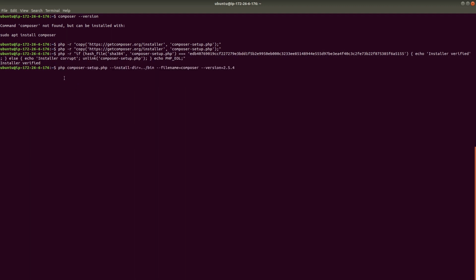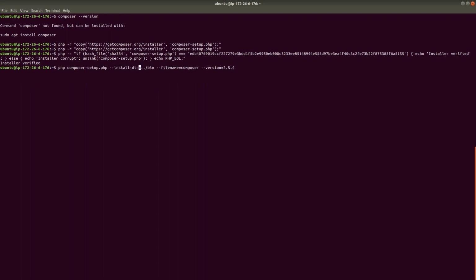PHP is our installed PHP. composer-setup.php is the Composer setup file that we downloaded, copied from this URL. Install directory means where you want to copy Composer, and by default in Ubuntu Composer will install into the bin directory.